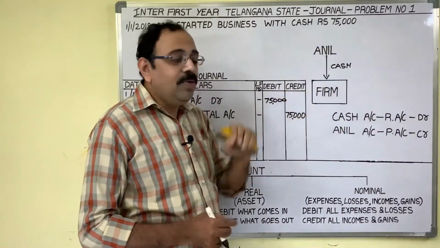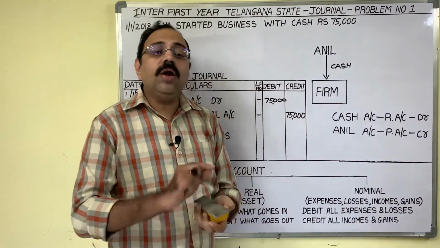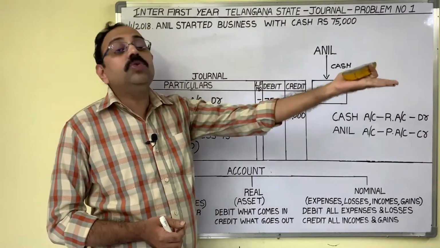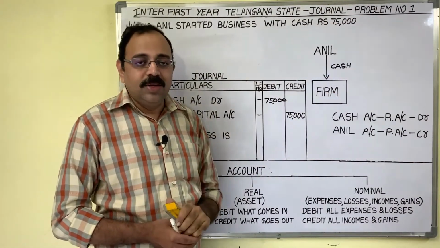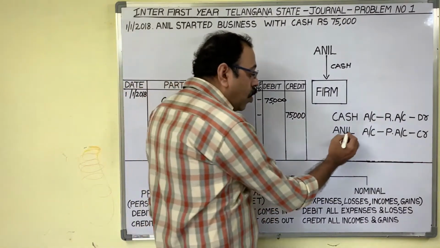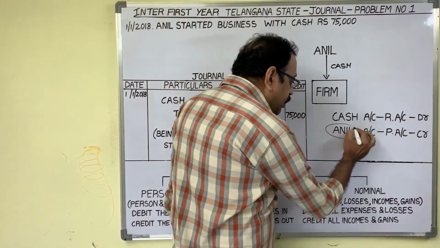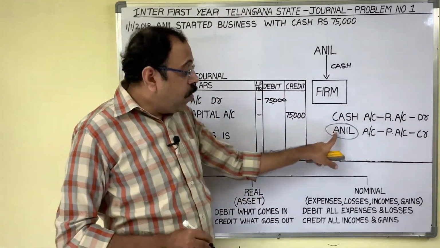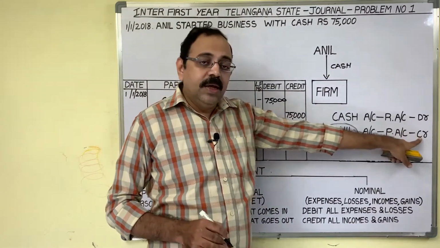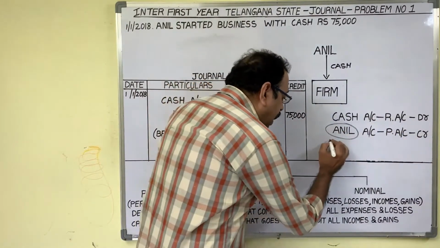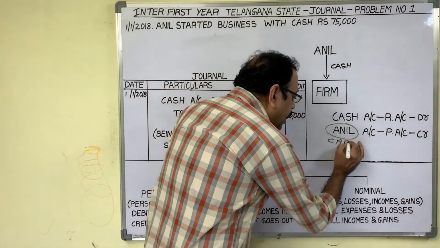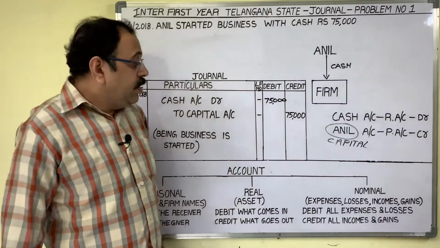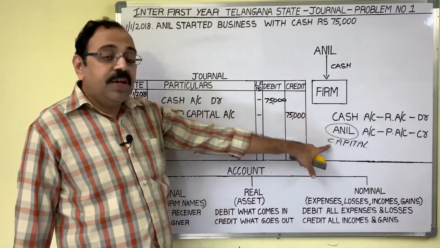Anil is the owner, no? In accounts we should not write the owner's name, because today you are the owner. Tomorrow you may sell the business to another person, and he becomes the owner. So instead of writing owner names, we should write other words. And remember, if the owner's name comes in credit, then instead of writing the owner's name, we should write the word capital. Okay?